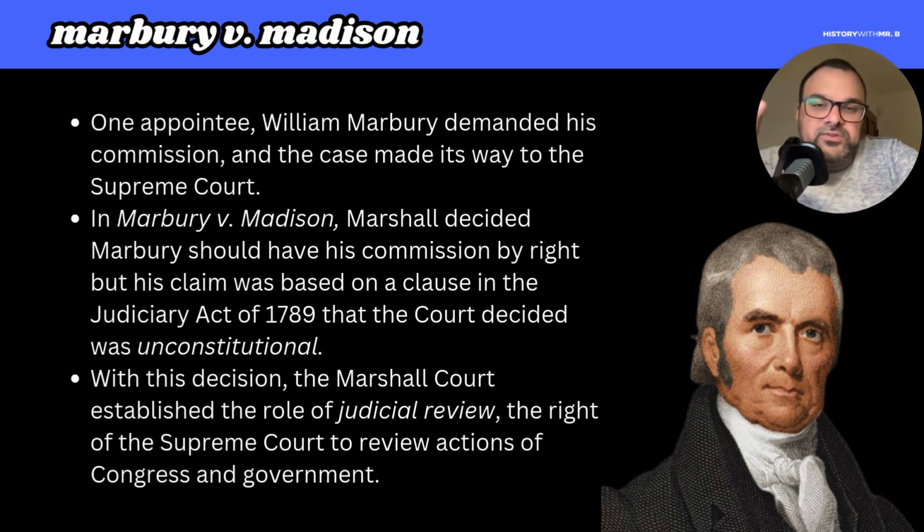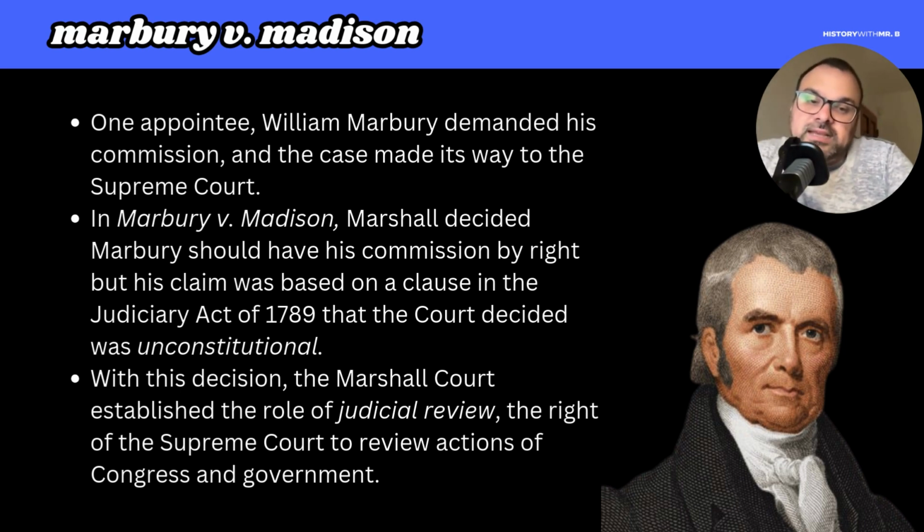It's a little bit confusing, but ultimately, the reason why this is important is Marbury versus Madison is really the case that establishes the role of the Supreme Court. The Supreme Court has this power now, which we call judicial review. And the Marshall Court here really establishes that idea that it is the right of the Supreme Court to review the actions of Congress and government to see whether they follow the Constitution or not, right?